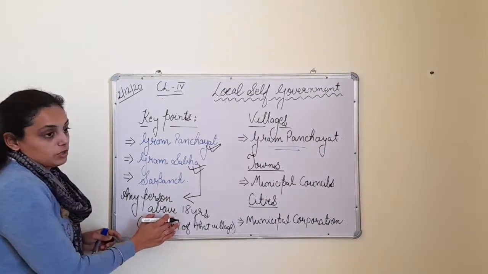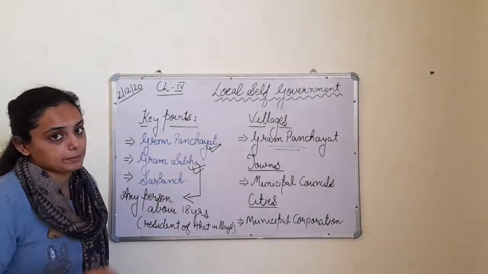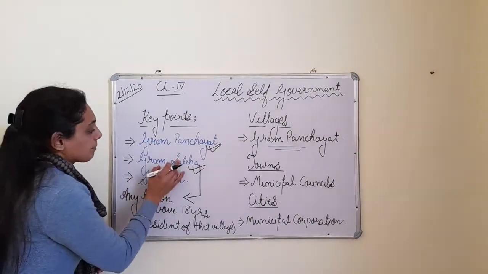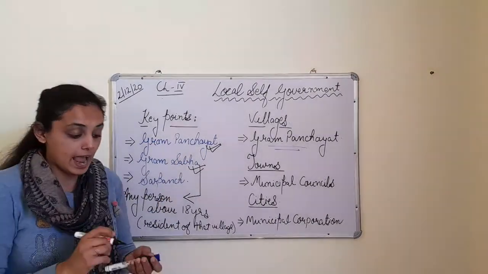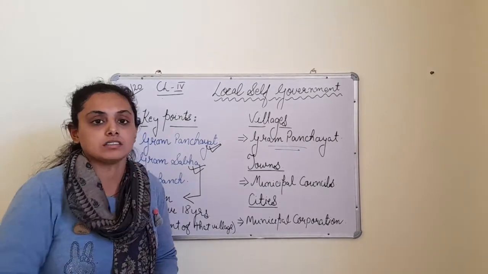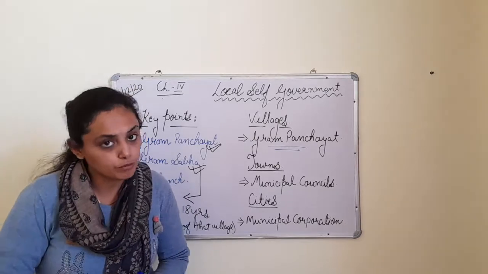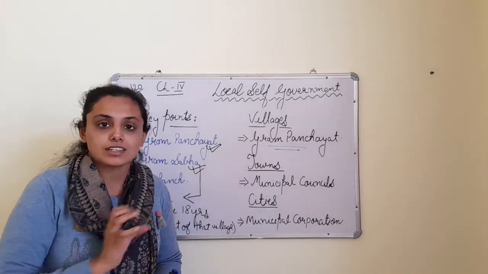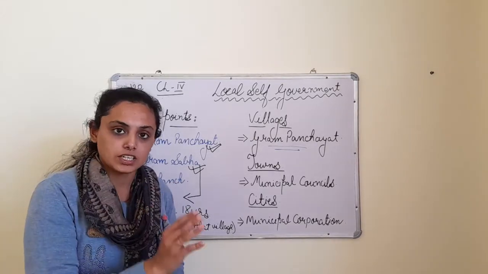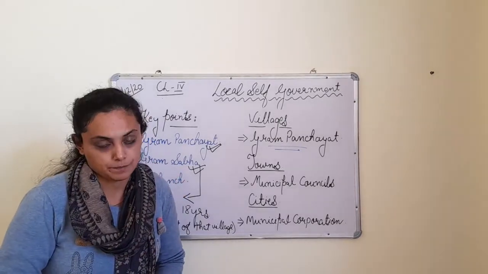Any person of that particular village where the votes are being conducted is the member of Gram Sabha and he can vote for that person or for the person whomsoever he wants to vote. Now this Gram Sabha, they take part in the election and they elect the person.